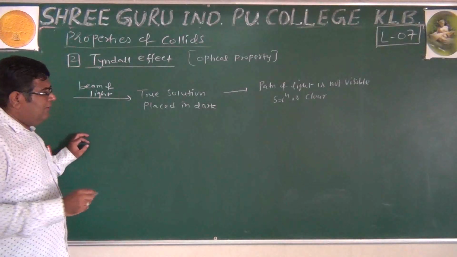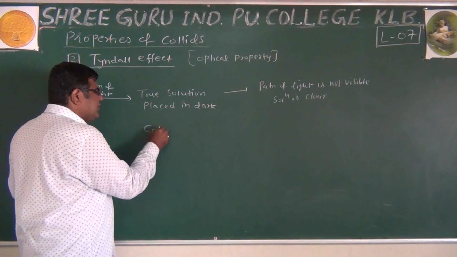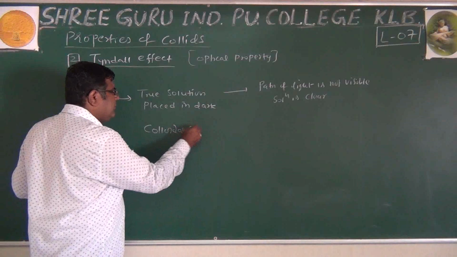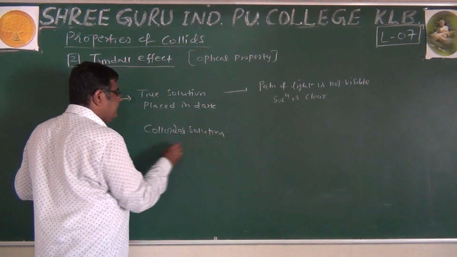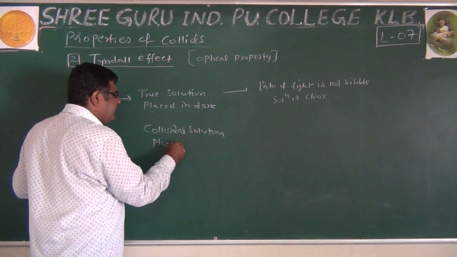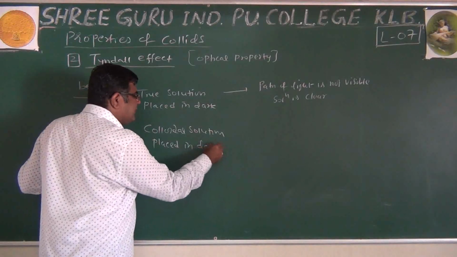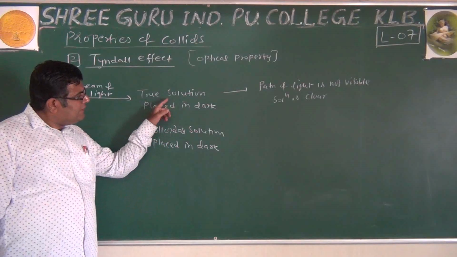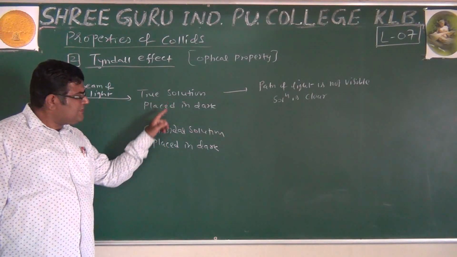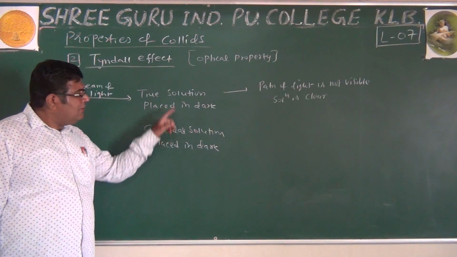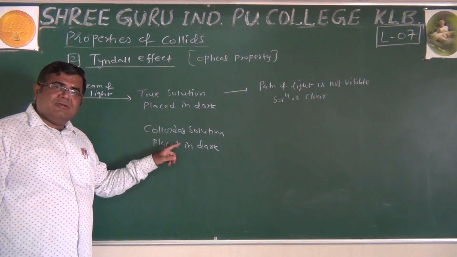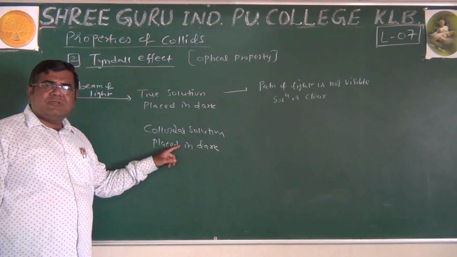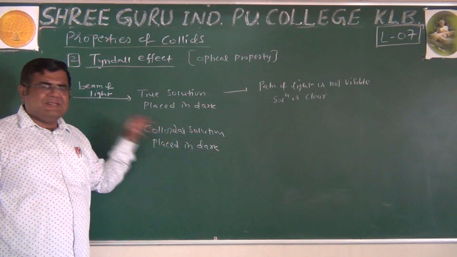But if we place the colloidal solution now, place it in the dark, what is the difference? Homogeneous, heterogeneous. Particles dissolve, disappear, dispersed. Less than 1 nanometer, 1 nanometer to 1000 nanometer. Like these, differences are there.